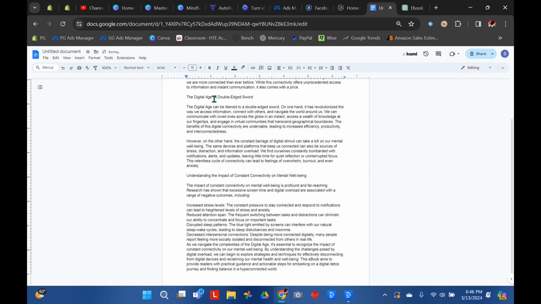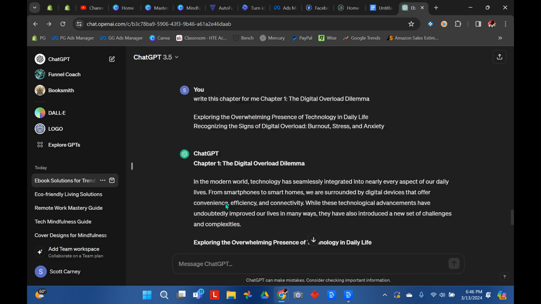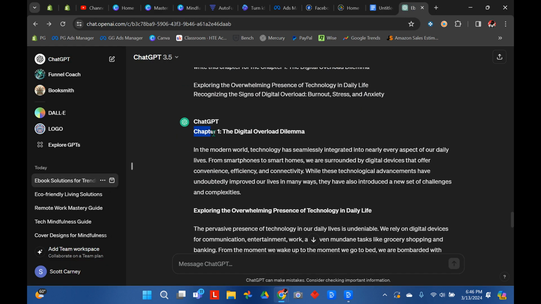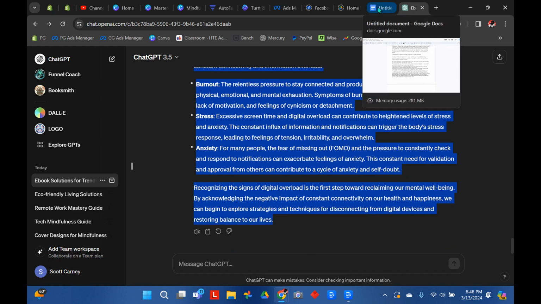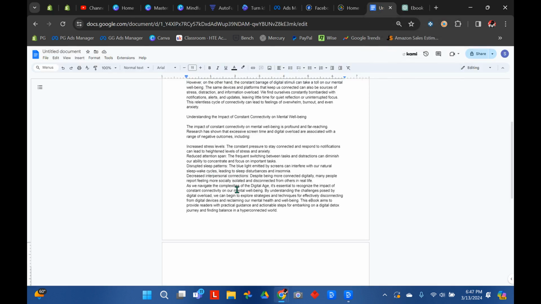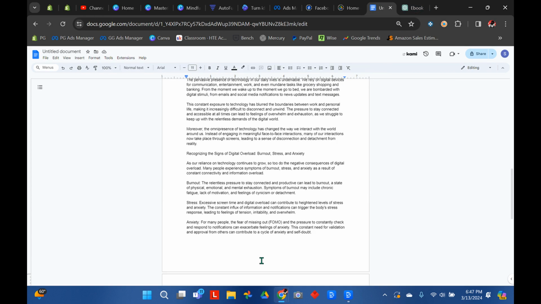Okay. Hit enter twice. Give you some spacing. Go back and copy the next chapter. And back to the Google document, right click and left click on paste without formatting. And there you have your second chapter. You're going to want to keep going through all your chapters until they're all on this Google document.